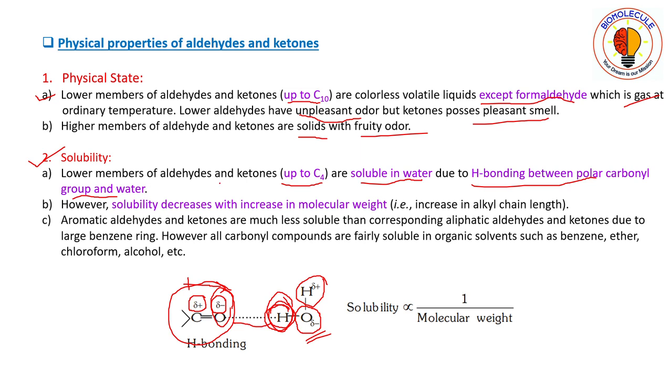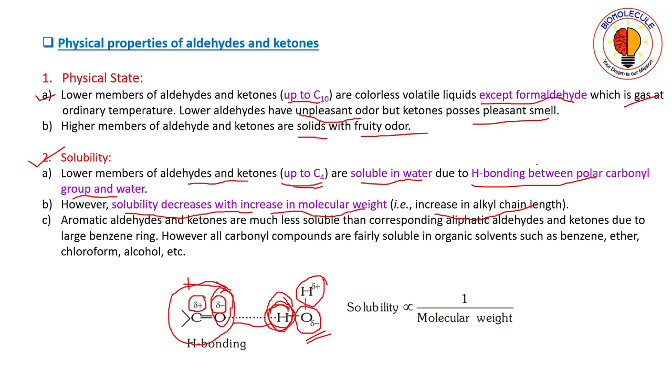So the lower members of aldehydes and ketones up to carbon number 4 are soluble in water because of the hydrogen bonding. Now, solubility decreases with increase in molecular weight, that is, increase in alkyl chain. So what does that mean? It means if we increase the molecular weight, the solubility of the carbonyl compound will decrease.